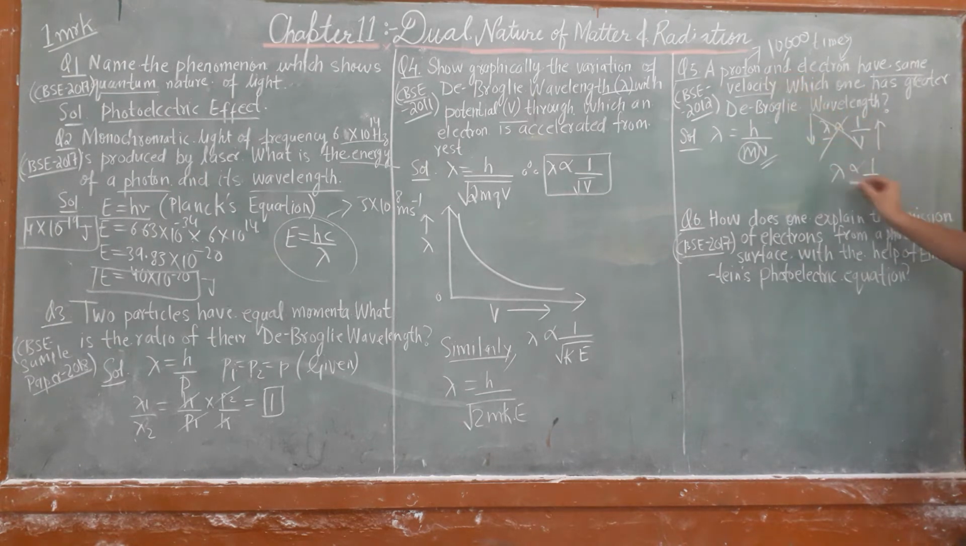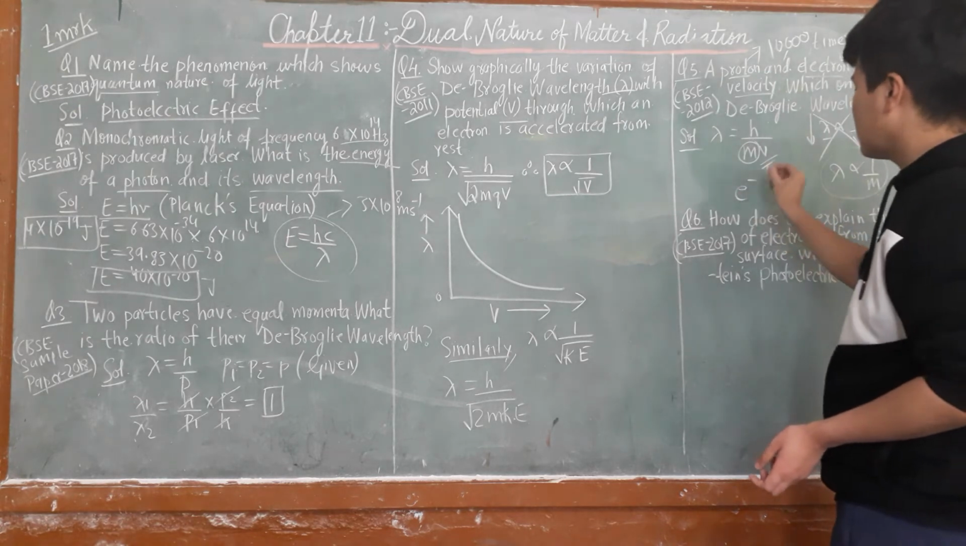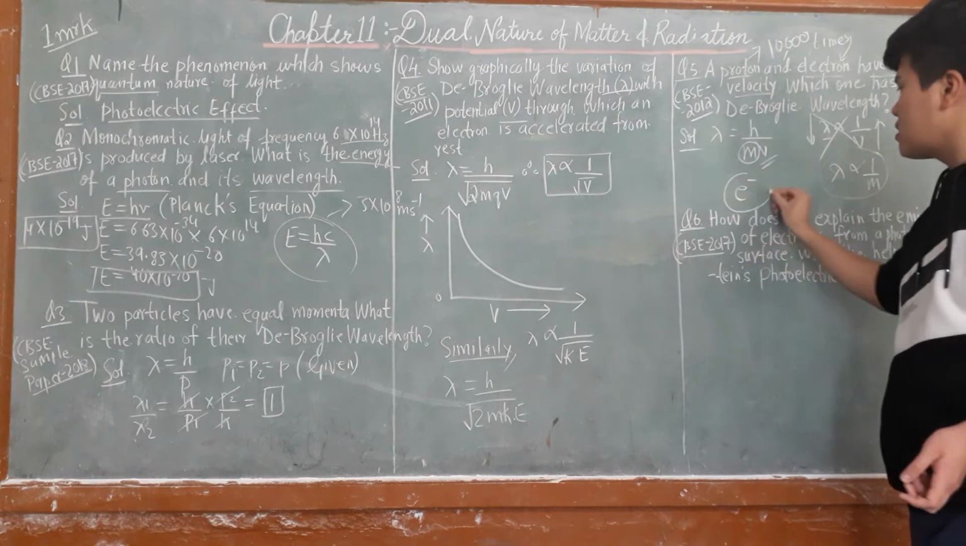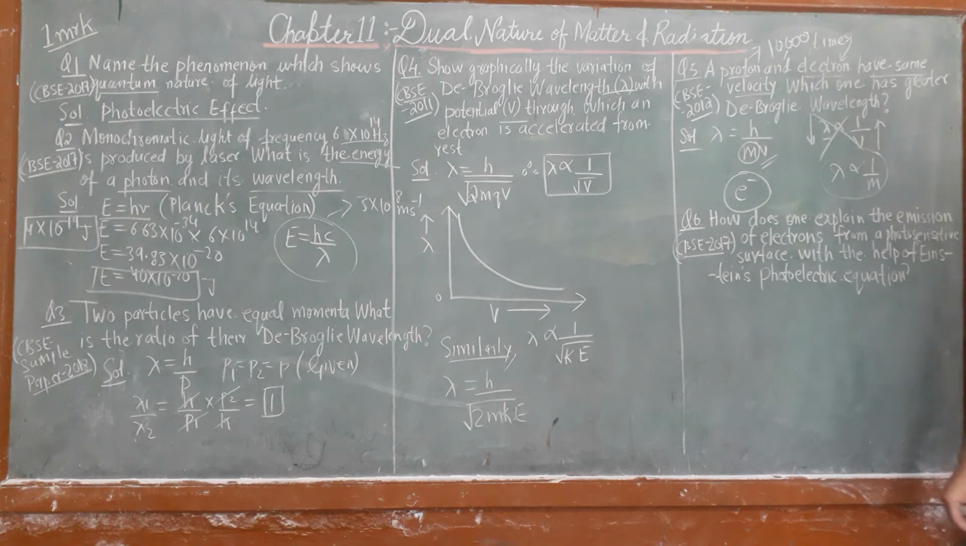The wavelength is inversely proportional to mass, so the electron, having less mass than the proton, has the greater wavelength. Okay, so the answer is electron. The electron has the greater wavelength. Okay, you can write the formula as well.